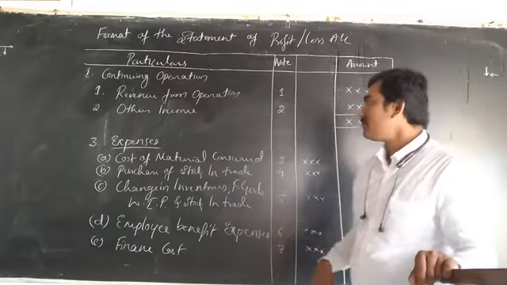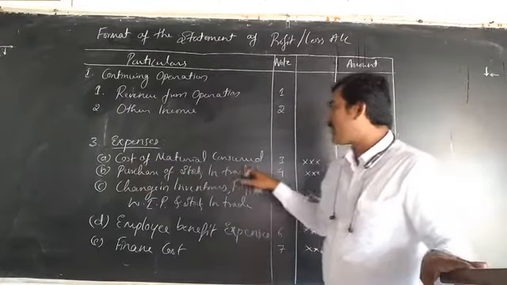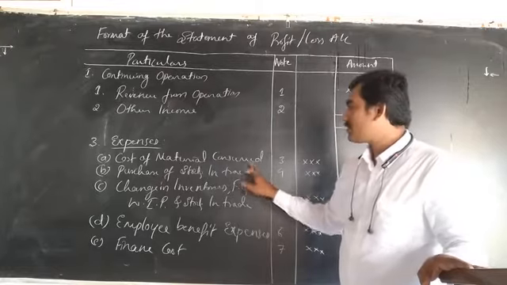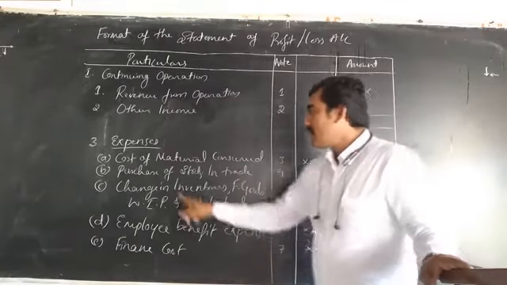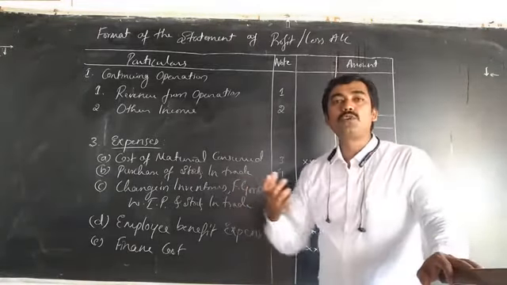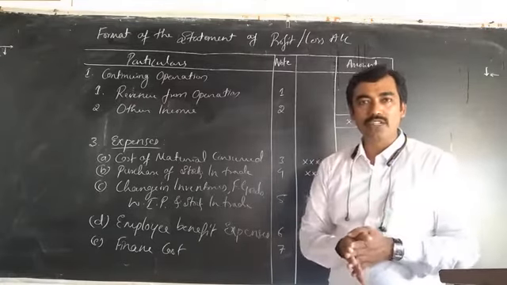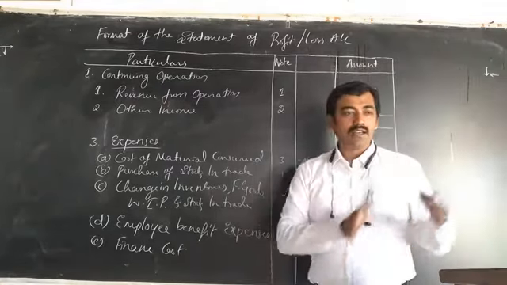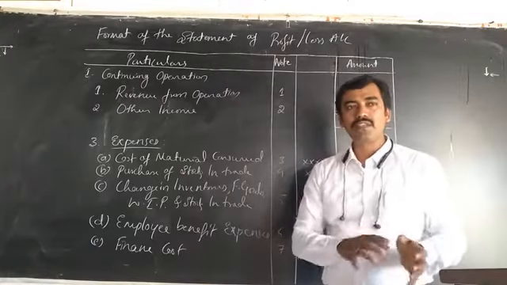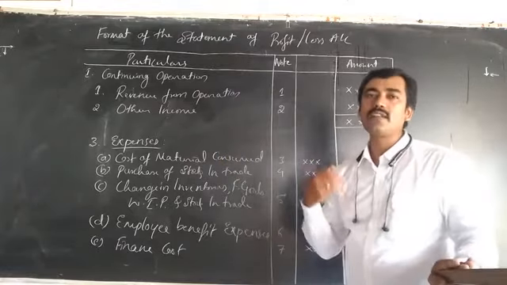So here the direct expenses are cost of material consumed, that is, how much material is consumed for producing the product. Purchase of stock in trade: what items do we purchase when producing the product? We first use the old stocks or old materials. After that, whatever is required will be purchased. At that time we incur the expenses.